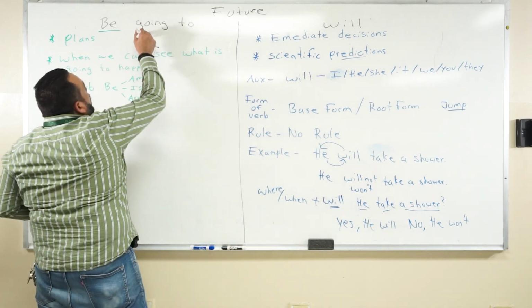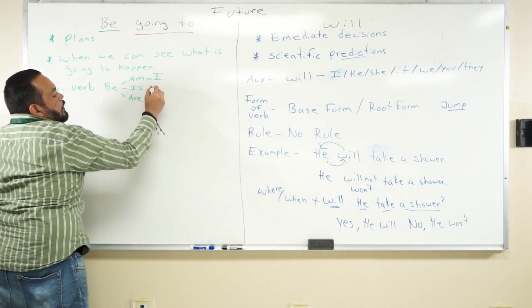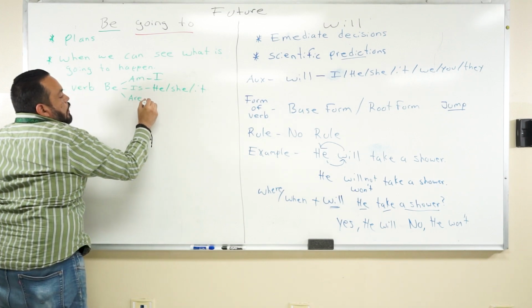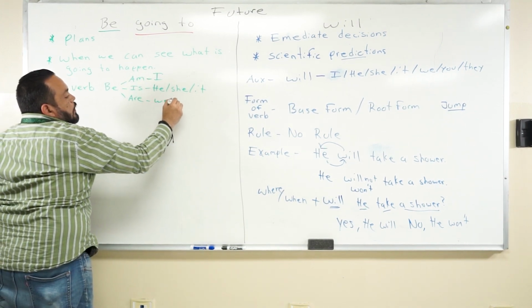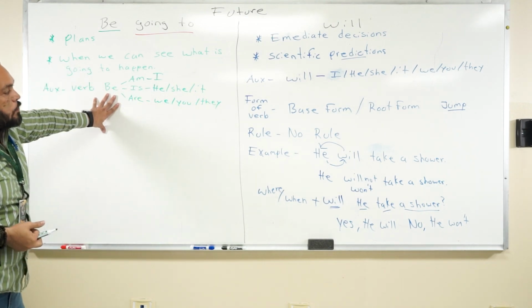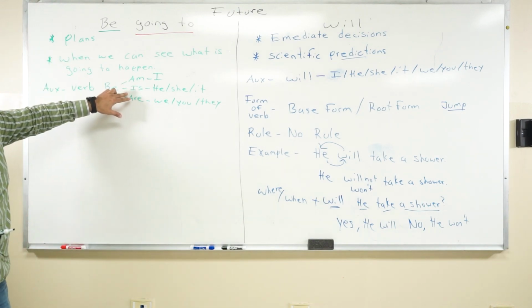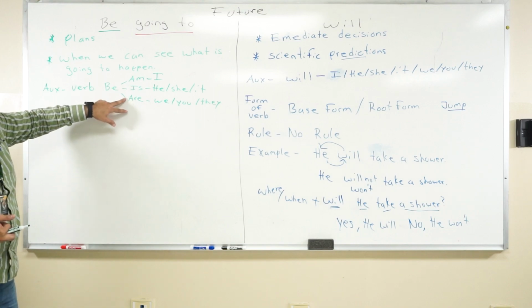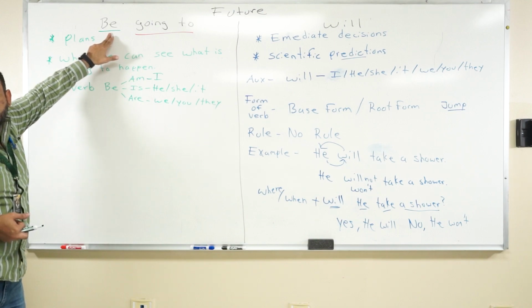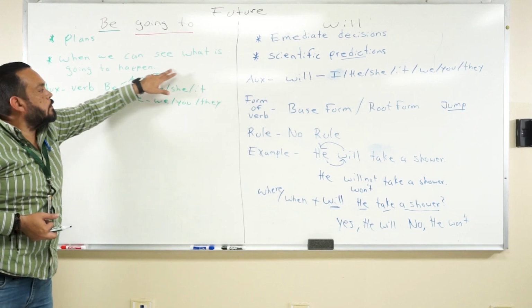Putting the auxiliary for the going to right there. Am is for I. Is is for he, she, and it. And are is for we, you, they. So this auxiliary changes into three different forms because we're still following the rules of the verb to be in simple present. So this auxiliary must follow these criteria.